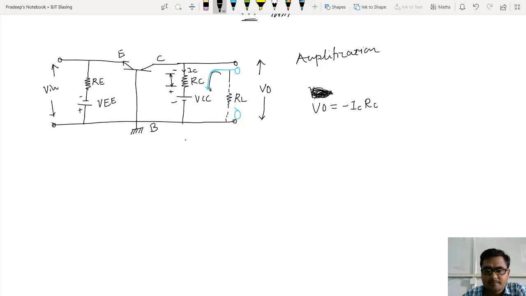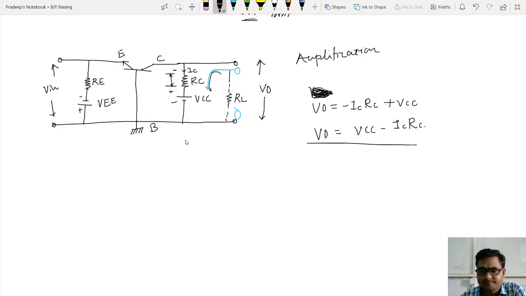So let me rearrange this: VO is equal to VCC minus ICRC. This is the first equation that I am getting.